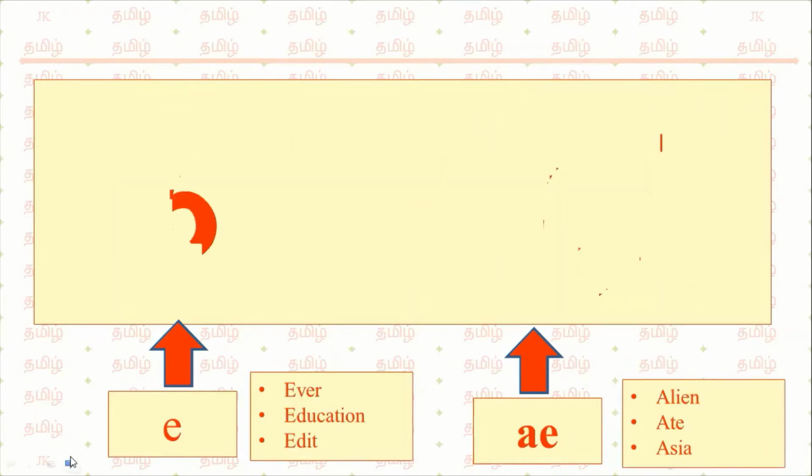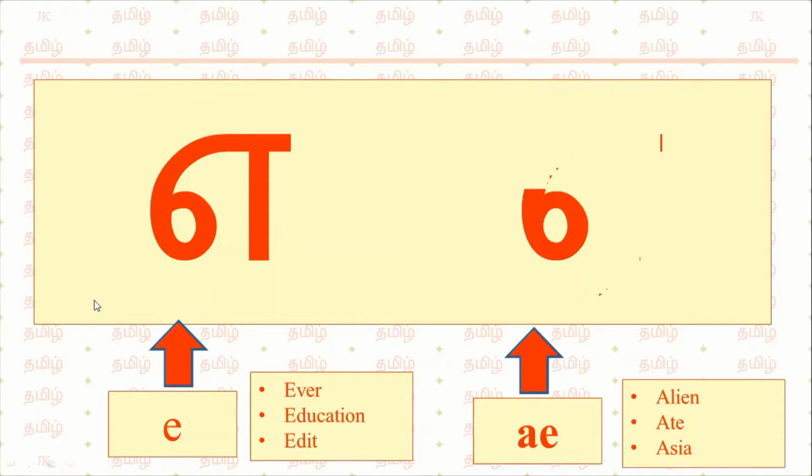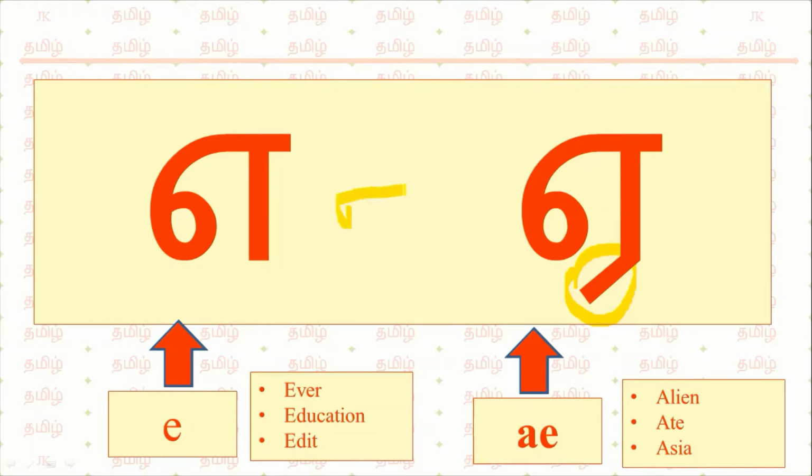The next letters are A and A. The difference between A and A, structure-wise, is that this part is different. Otherwise, they look the same. This is A, this is A. You have to write like this. A. You will write A like this. A.